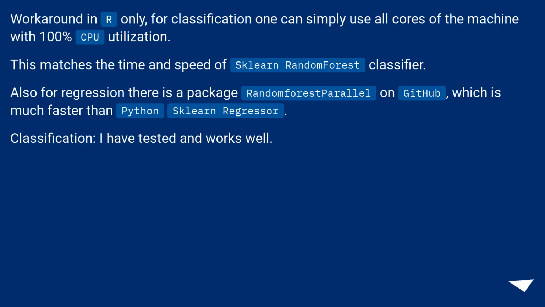Workaround in R only. For classification, one can simply use all cores of the machine with 100% CPU utilization. This matches the time and speed of sklearn's RandomForestClassifier. Also for regression, there is a package randomForest parallel on GitHub, which is much faster than Python's sklearn regressor. Classification, I have tested and works well.